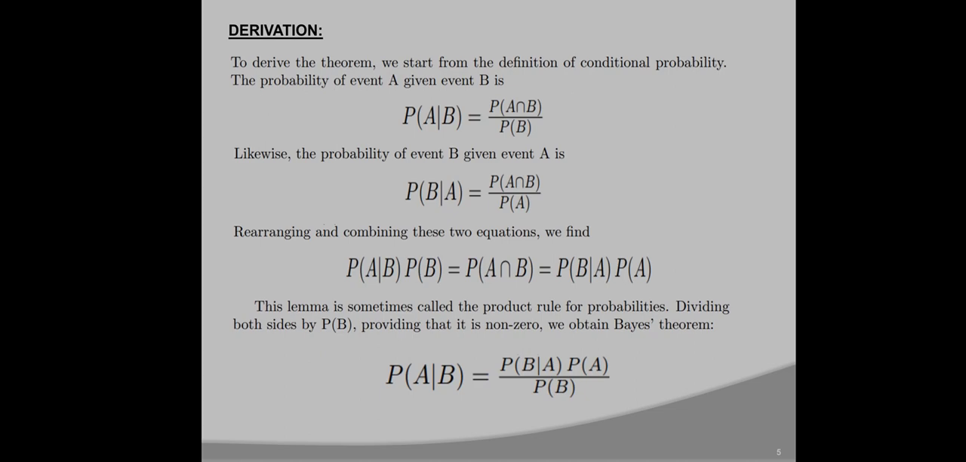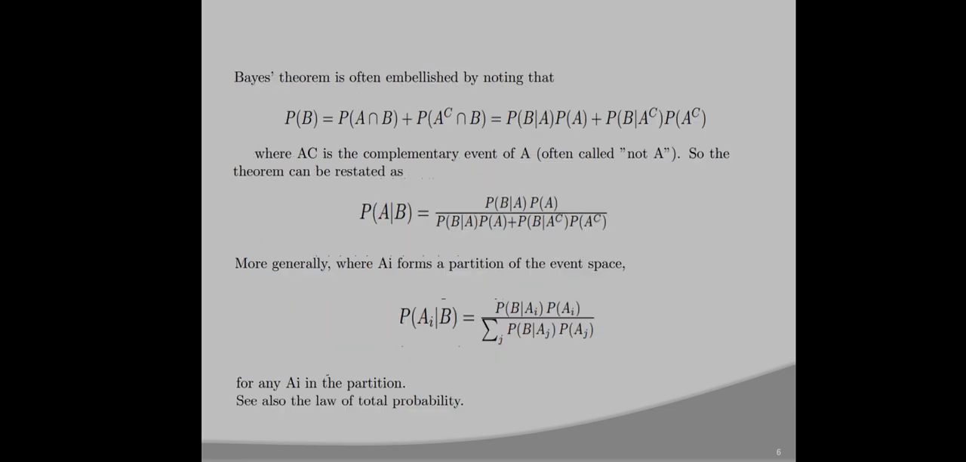Probability of A given B equals probability of B given A into probability of A, divided by probability of B. Bayes theorem is often embellished by noting that probability of B equals probability of A intersection B plus probability of A bar intersection B, which equals probability of B given A into probability of A plus probability of B given A bar into probability of A bar. Here A complement, or A bar, is the complementary event, that is, not A. So the theorem can be restated as probability of A given B equals probability of B given A into probability of A, divided by probability of B given A into probability of A plus probability of B given A not into probability of A not. Or more generally, where A_i forms a partition of the event space.